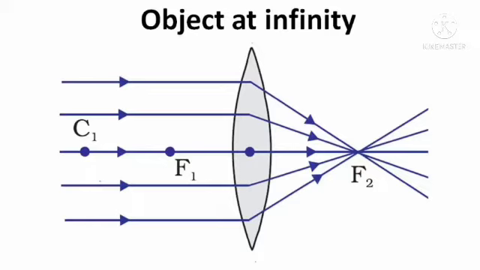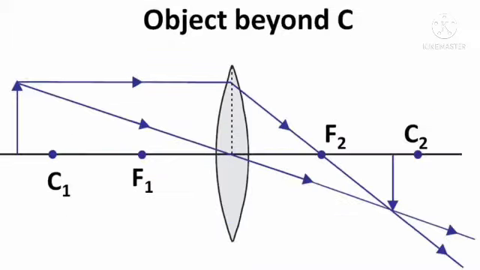We can find the image at focus, that is a pointed object. That is the first rule of the object and image position and size of the object. For example, at a very far away distance of object, we can see a pointed object, that is one of the examples of object at infinity.